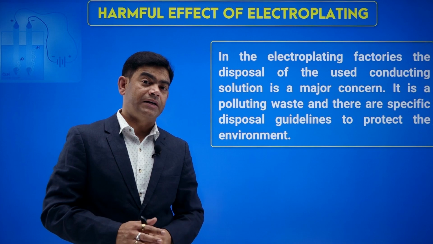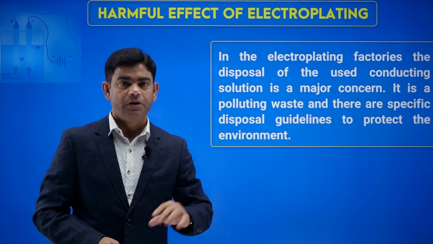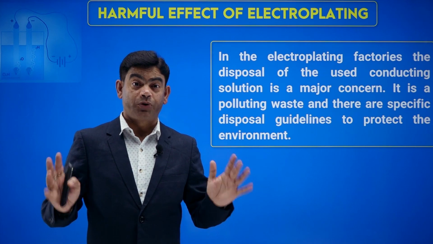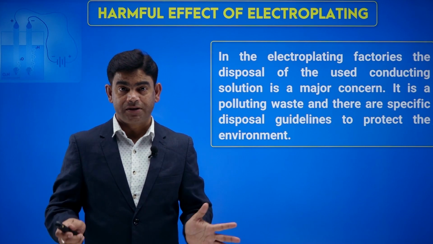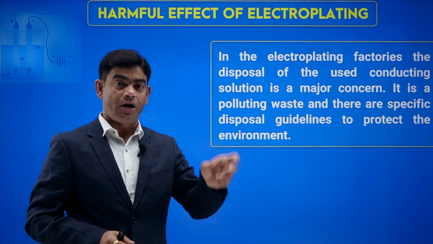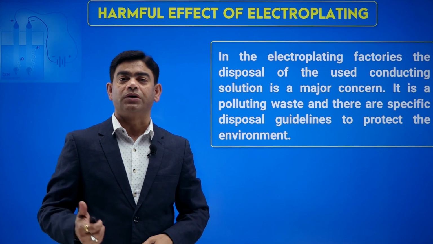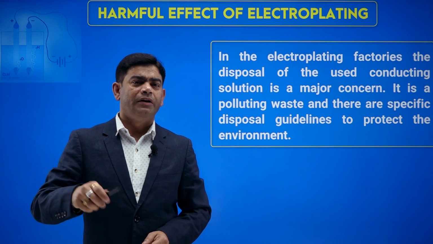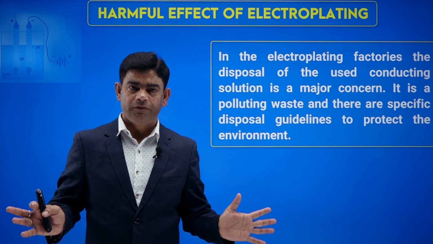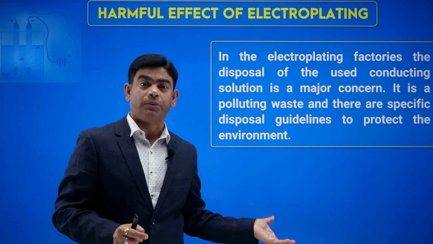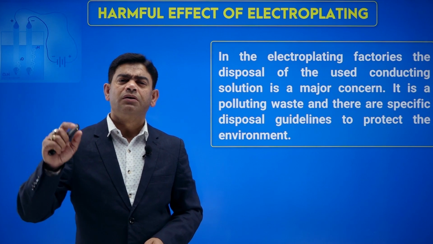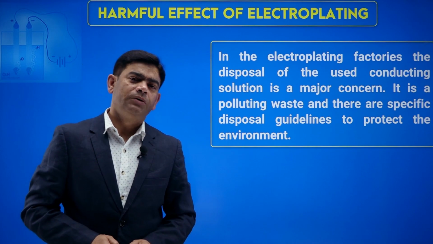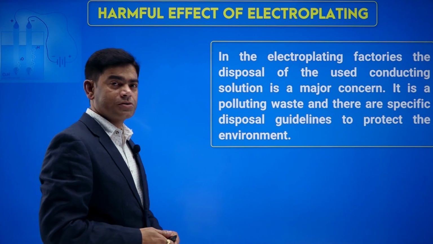Electrolytes contain ions. Ions are of two types, positive and negative, the cations and the anions. The process of passing current is called electrolysis. In electrolysis, we have rods, electrodes, the cathode and the anode. Cathode is the negative rod, anode the positive rod. Electrolysis is used in many fields; one field we have talked about is electroplating. It is also used in refining of metals, which we call electro refining. That you can study in higher classes also.